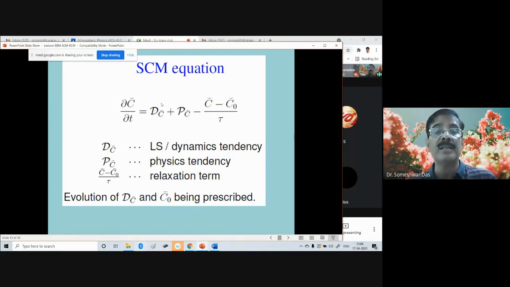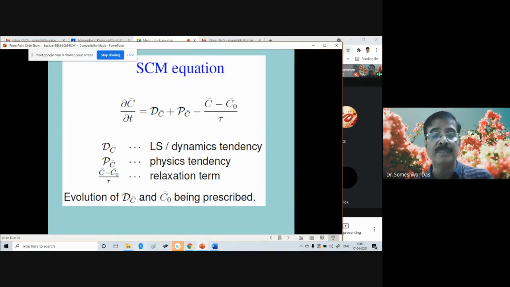Okay, so you have got the prognostic equation for the single column model in this form, equal to the changes because of the dynamics, changes because of the physics, and changes because of the subgrid scale processes whose time scale is, let's say, tau. Okay, so D_C here is the large scale dynamical tendency, P_C is the tendency because of physics, and (C minus C naught) divided by tau is the relaxation term. Relaxation term, just to tune your result.